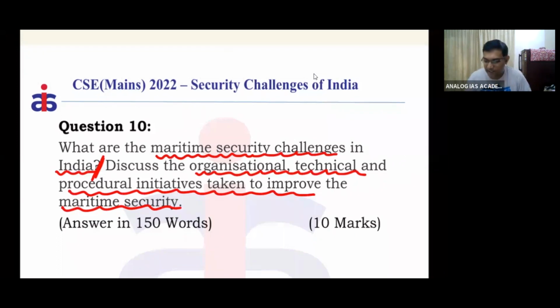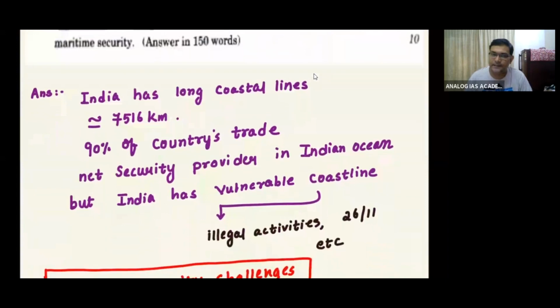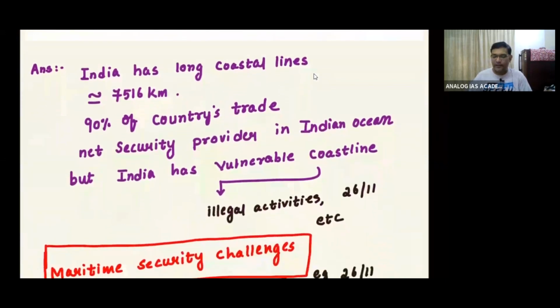Okay, what are the maritime security challenges which are there? So let me introduce my answer. What I will write: India has a long coastline and 90% of its economic trade takes place through sea route. Number 2, India is a net security provider. Number 3, there is instability in and around Indian neighbors.